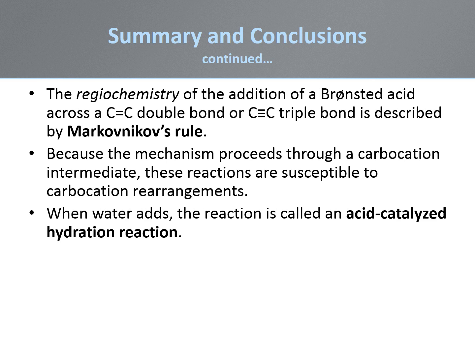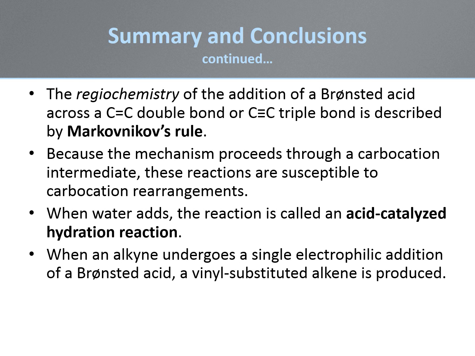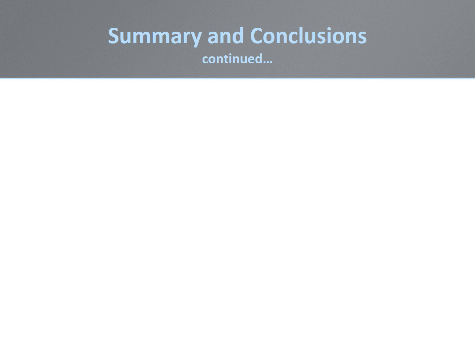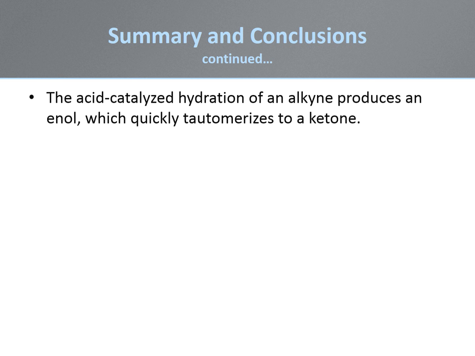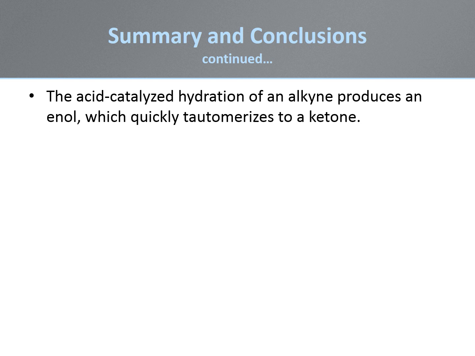The addition of a Bronsted acid across a triple bond leads to a vinyl substituted alkene. Due to the instability of the intermediate vinyl cation, this reaction typically proceeds in low yield. Acid-catalyzed hydration of an alkyne leads to an enol. This type of alcohol rapidly tautomerizes to the more stable isomeric ketone.